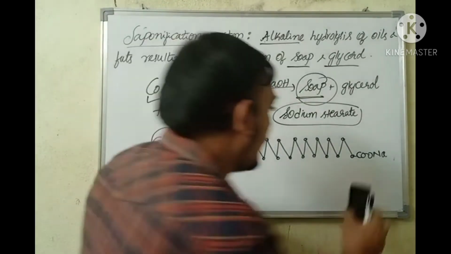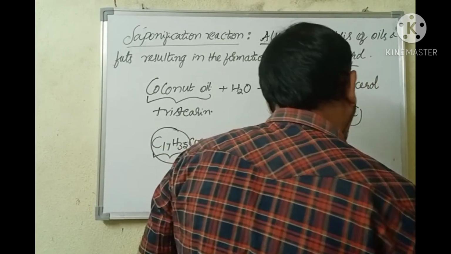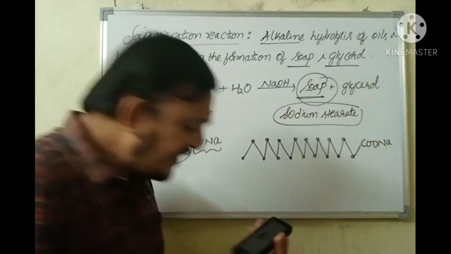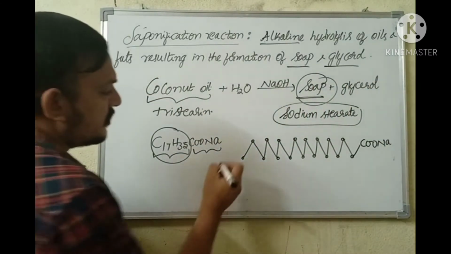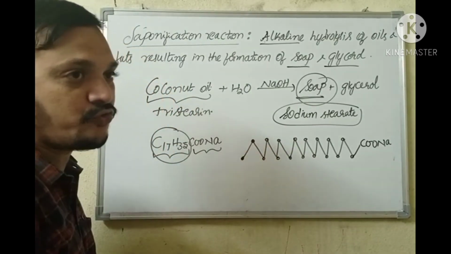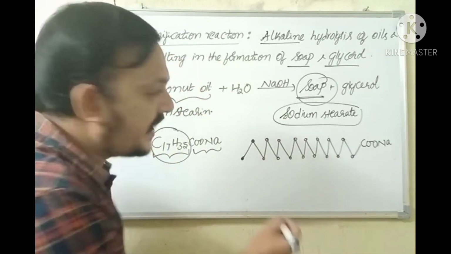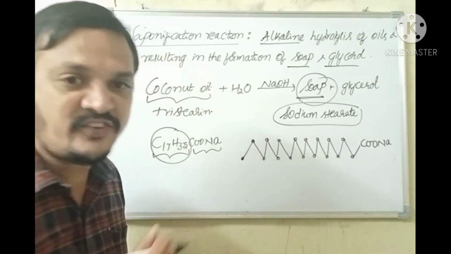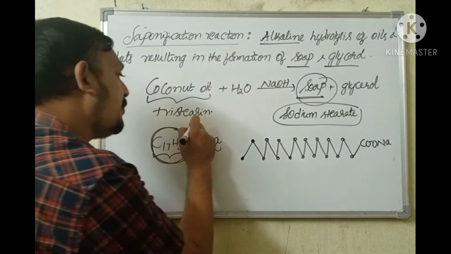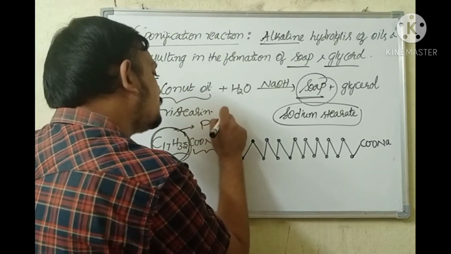It's better to write it like this than this. So if you see that soap molecule, this is a CH3 group, and the intermediate groups will be CH2 groups. If you add all those, you will get the equivalent of C17H35. The C17H35 part is a purely covalent part.